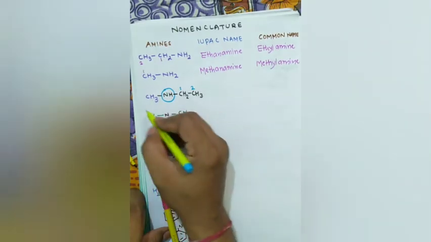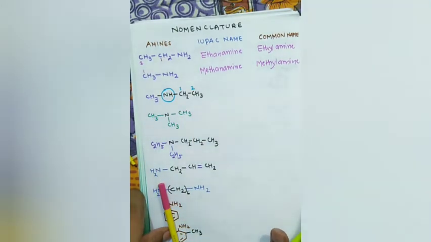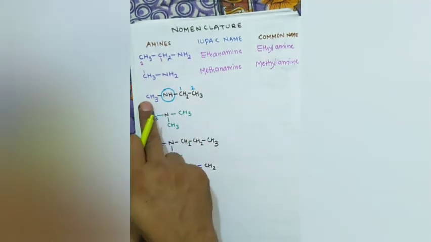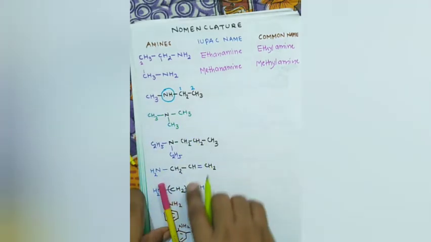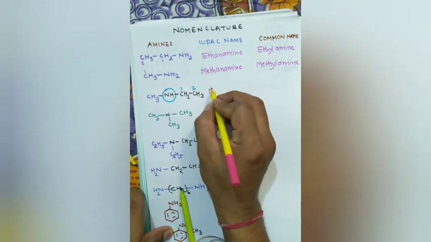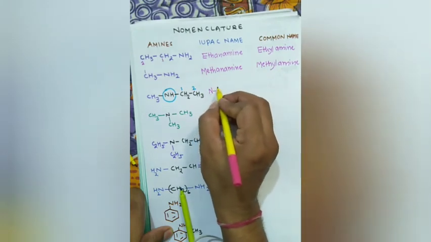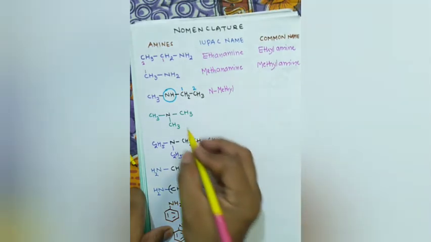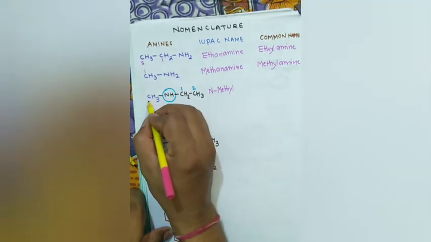Okay, but methyl is present where? It is on nitrogen atom, and in that situation we cannot number this methyl. We have to say that methyl group is present at nitrogen. So we say N-methyl.